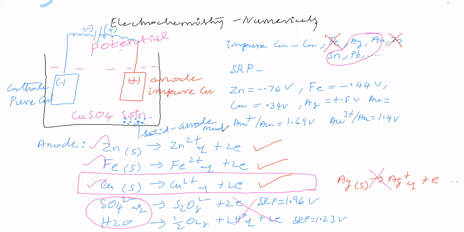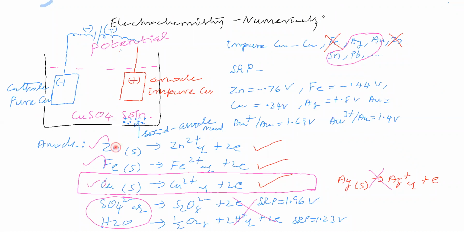So what is anode mud? We got an idea. It is a solid containing silver, gold, tin, lead. Okay, that we can leave. Now we came to know what type of process takes place in the anode. Now we will think about the cathodic process. In the cathode, what is possible, that we will see.